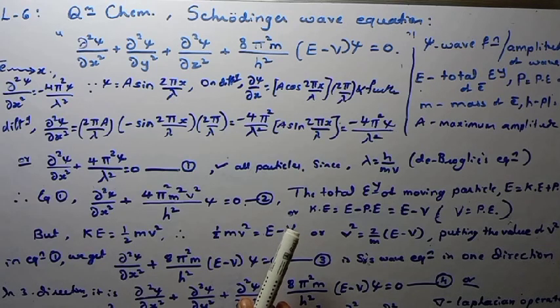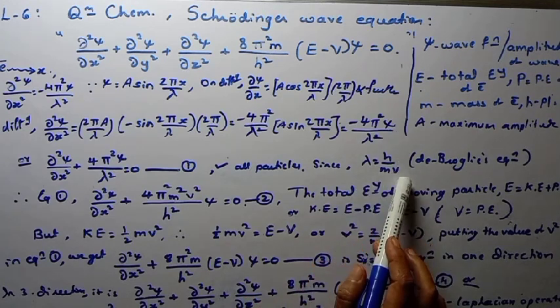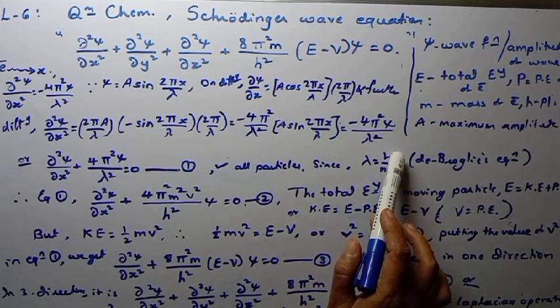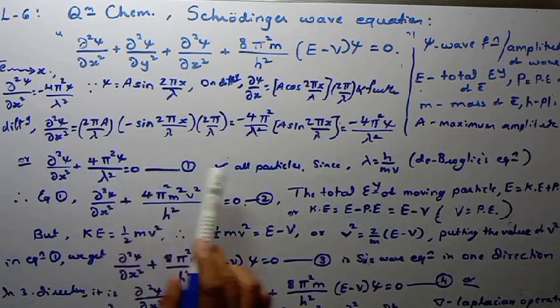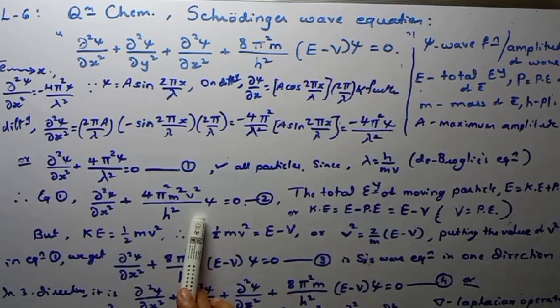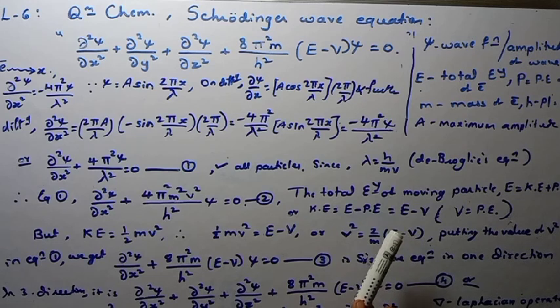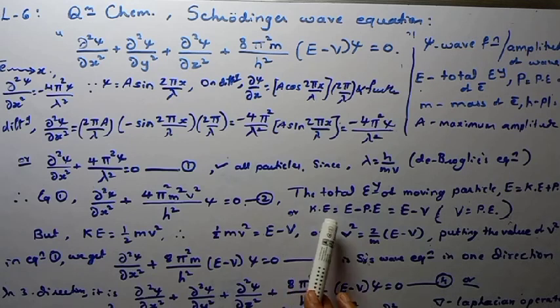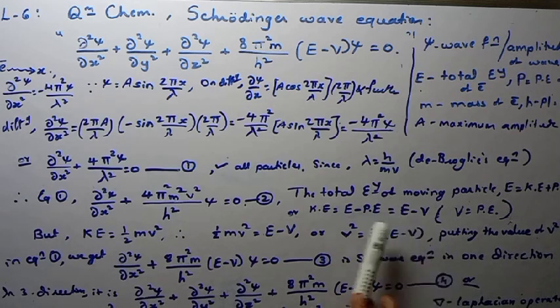According to the de Broglie equation, with which you are well familiar, lambda is the wavelength and lambda is equal to h by mv. On squaring this and replacing lambda squared in the expression, you get the next form. Now the total energy of the moving particle is given by capital E, and E is equal to kinetic energy plus potential energy, so kinetic energy is equal to total energy minus potential energy, where potential energy is represented by V. Kinetic energy is nothing but 1 by 2 mv squared.